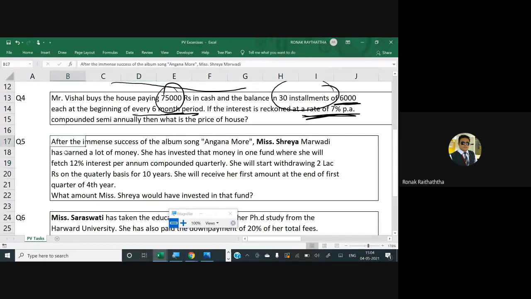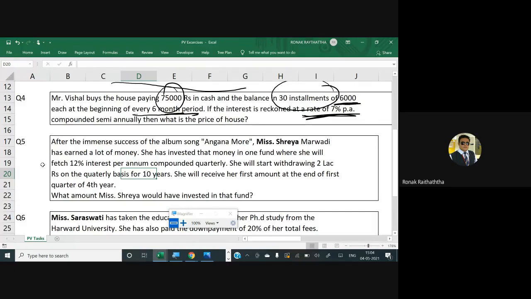After the immense success of the album song Angna More, Miss Shreya, supposed to be a Ghoshal, but right now we have taken Marwadi because she is there in the class right now, has earned a lot of money. Obviously, she has invested that money in one fund where she will fetch 12% interest per annum, compounded quarterly.